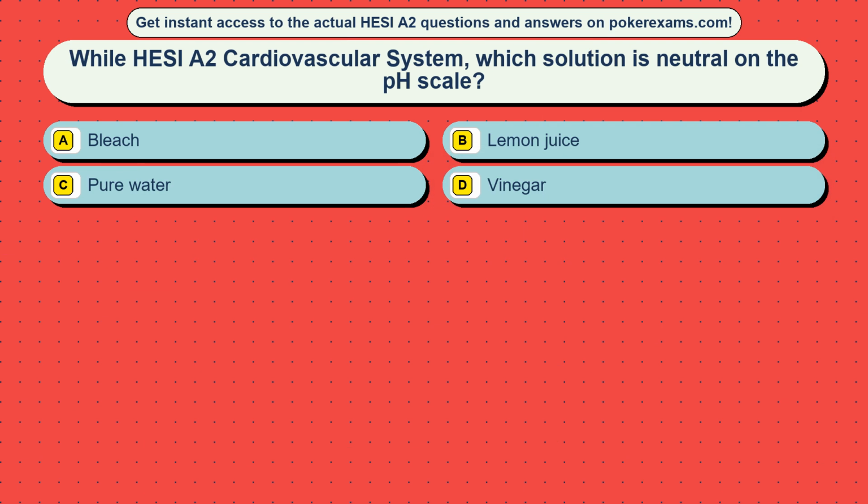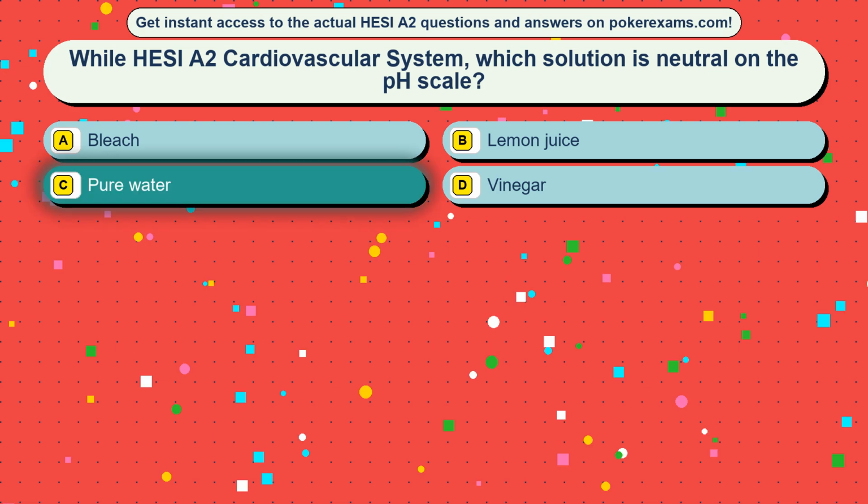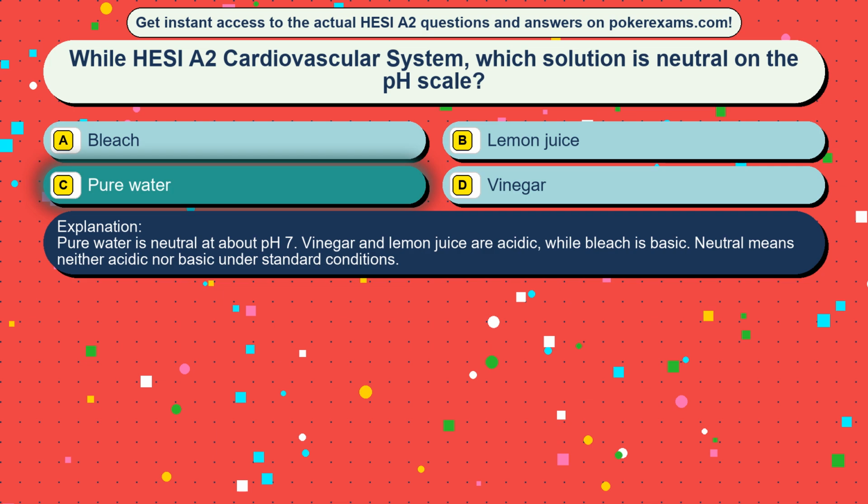Question 7. While HESI A2 cardiovascular system, which solution is neutral on the pH scale? Option A, bleach. Option B, lemon juice. Option C, pure water. Option D, vinegar. The correct answer is option C, pure water. Pure water is neutral at about pH 7. Vinegar and lemon juice are acidic, while bleach is basic. Neutral means neither acidic nor basic under standard conditions.